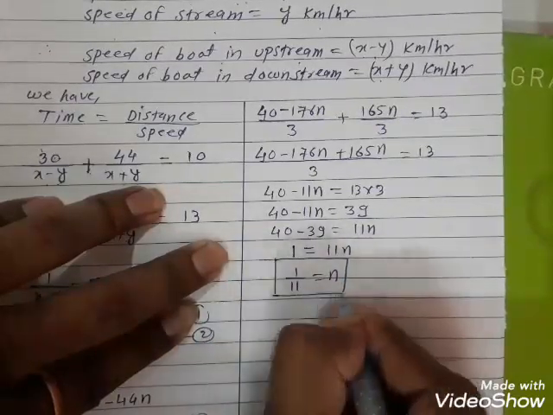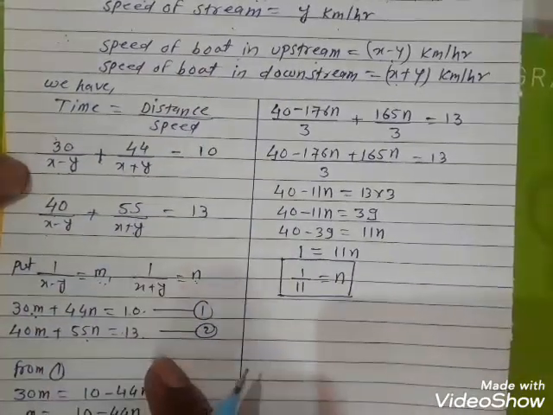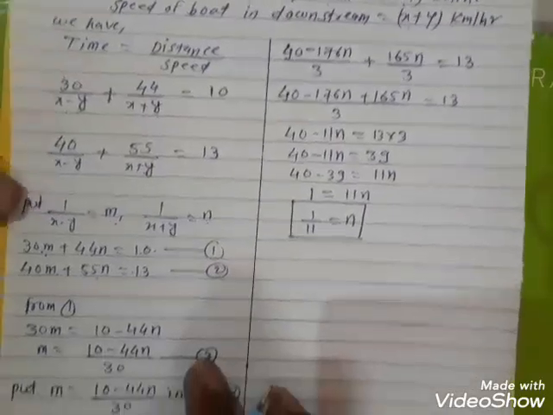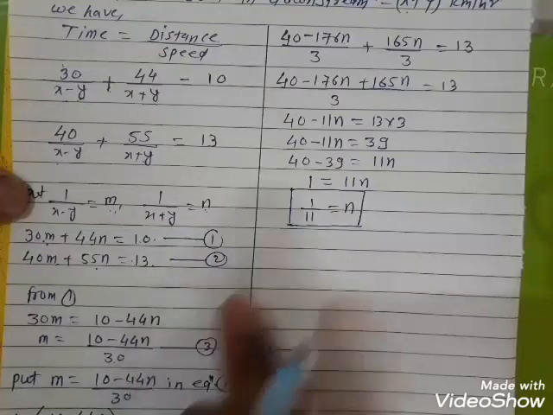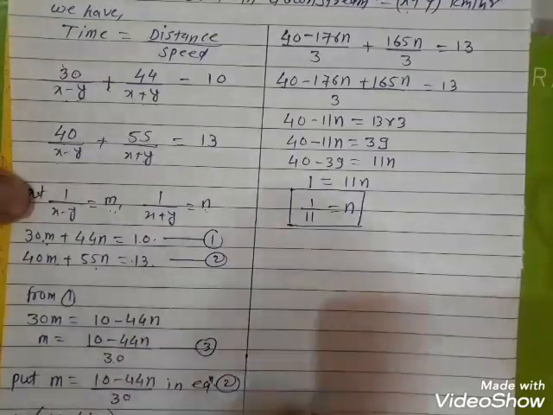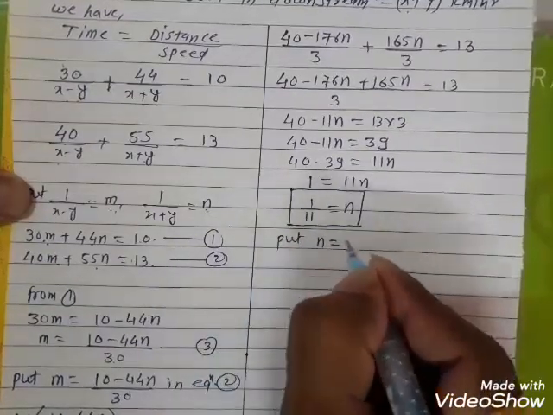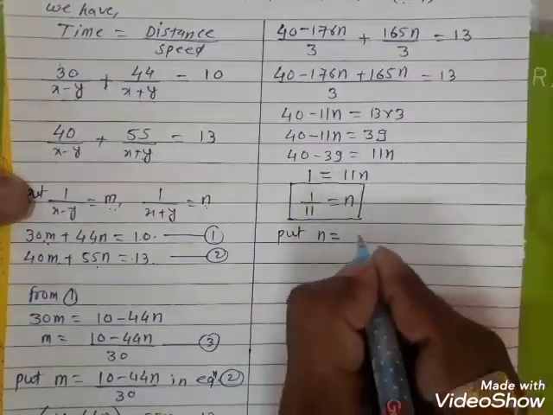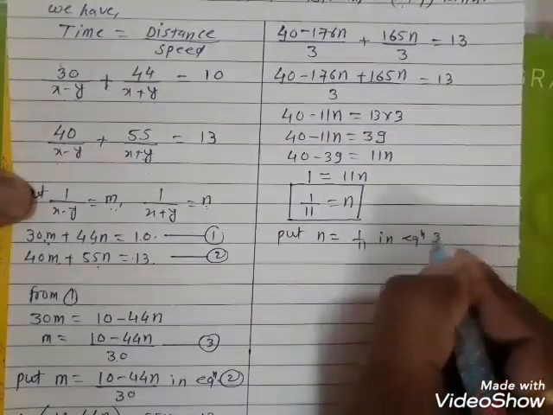So put this value either in equation number 1, 2 or 3, but equation 3 is easy. So put n is equal to 1 by 11 in equation number 3.